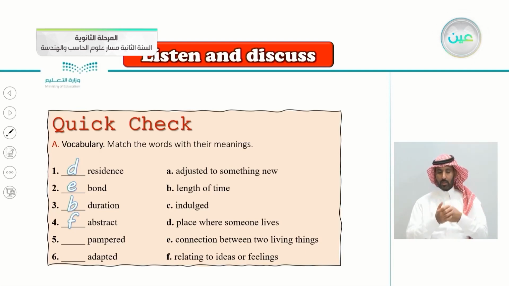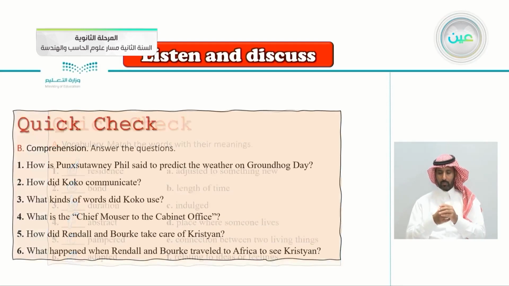Pampered, when they said they pampered the lion. So pampered, it goes with the letter C, indulged. Number six, adapted. Adapted goes with the letter A. To adapt to something is to adjust yourself to it, to adjust yourself to something new. When you want to adjust yourself to something new, this is the word adapt.